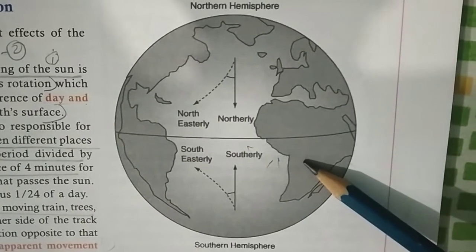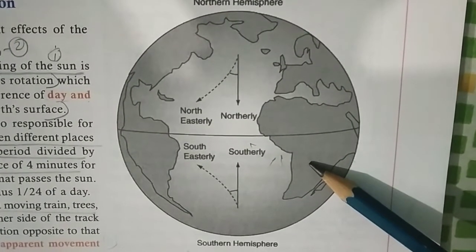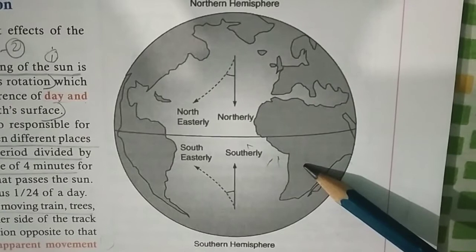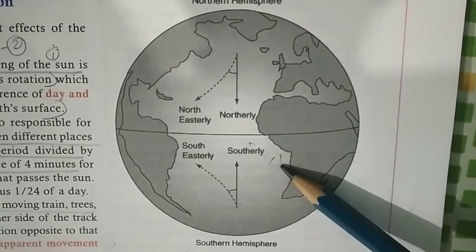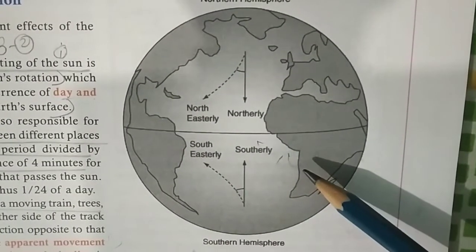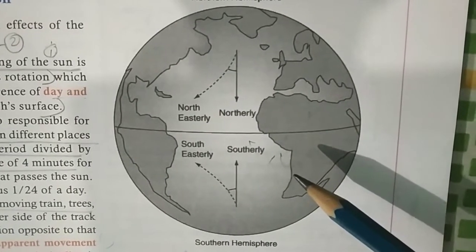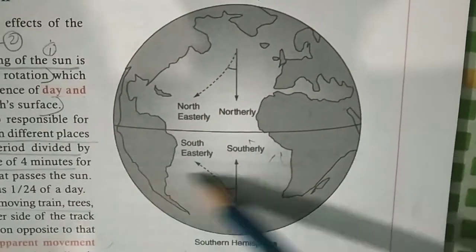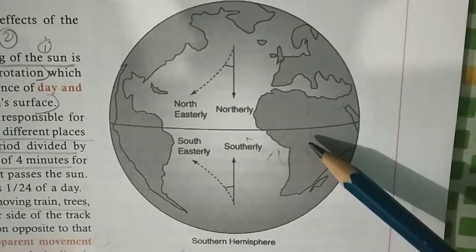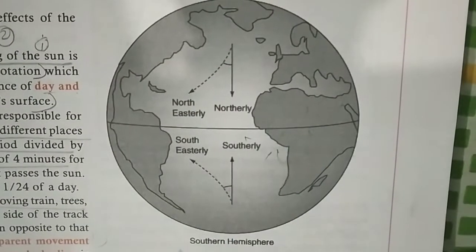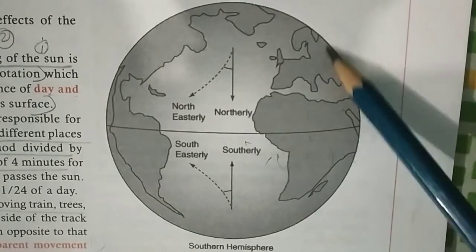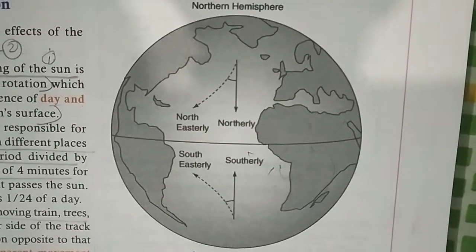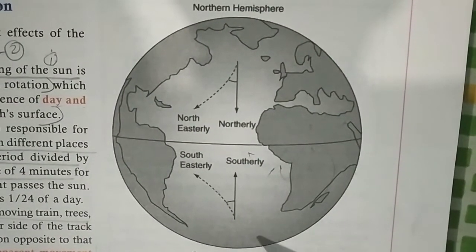The deflection of the air currents and the ocean currents are a result of Coriolis force, which is caused by the rotation. The rotation of the Earth has led to the flattening of the poles and bulges at the equator. This has resulted in a spherical shape of the Earth called the oblate spheroid. The direction of the rotation of the Earth is from west to east.